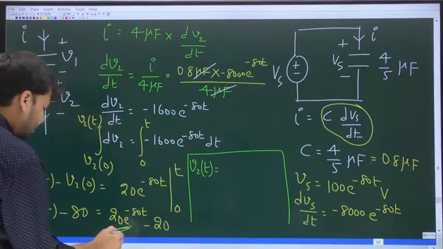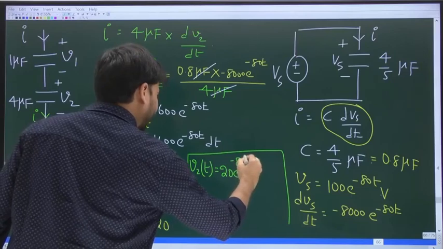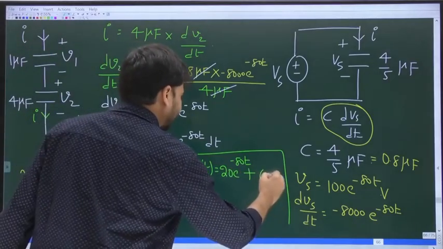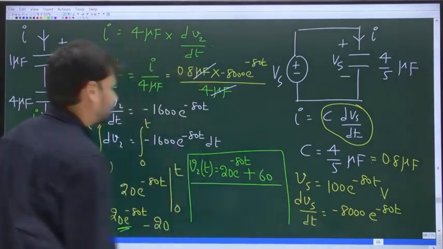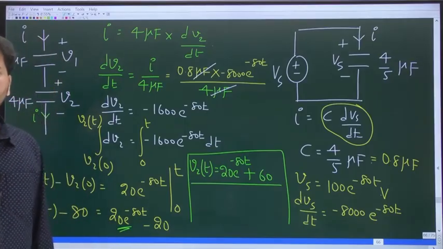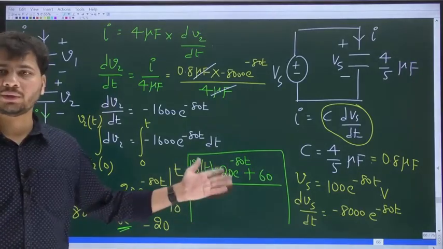So now we have the final expression for V2 of t. First is this thing, which is 20 e power minus 80t. Then 80 minus 20 is 60. That's all. V2 of t is 20 e power minus 80t plus 60. How do you verify if this is correct or not?